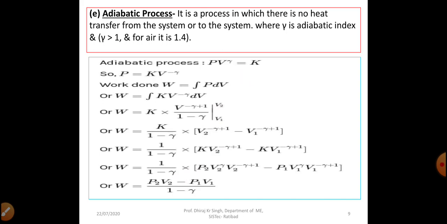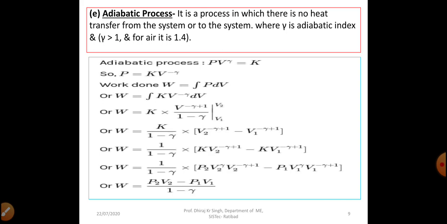Till now we have discussed non-flow closed system work for constant volume, that will be our 0. Then we have discussed constant pressure non-flow process, in which our work is P into V final minus V initial, and in the case of isothermal process our non-flow work will be P1 V1 ln V2 by V1 or MRT ln V2 by V1 or MRT ln P1 by P2.